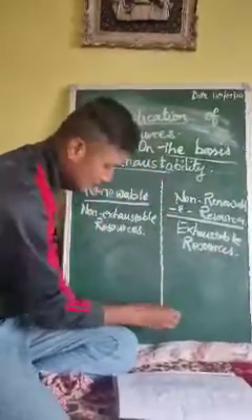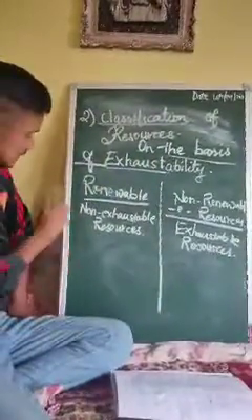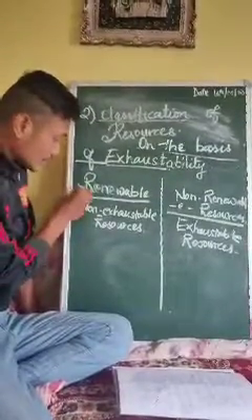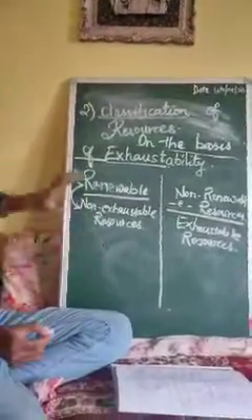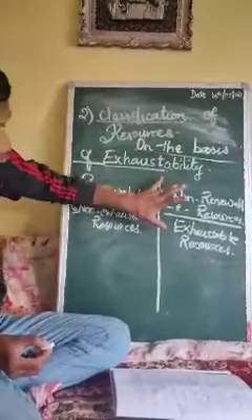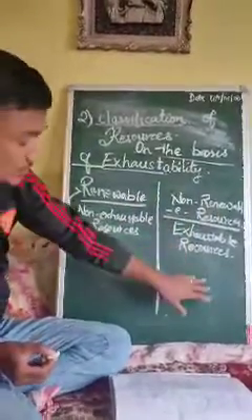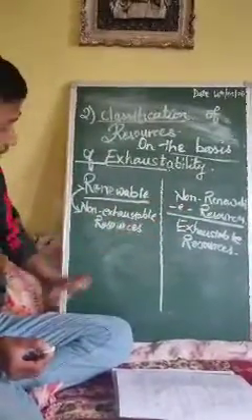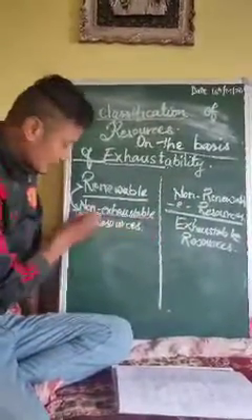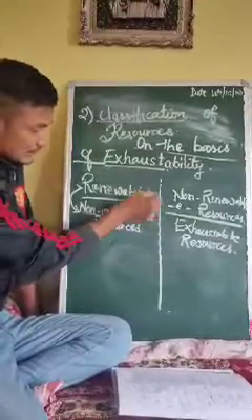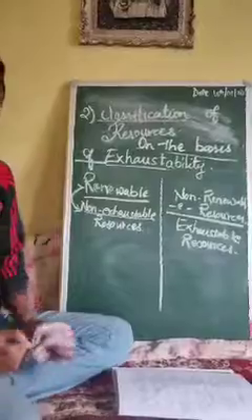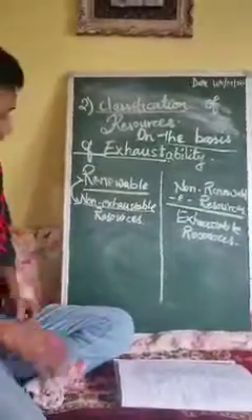Students, renewable and non-exhaustible resources mean the same thing, and non-renewable and exhaustible resources mean the same thing. They are synonyms. Sometimes there will be a question asking you to define this, and I guess you know the meaning of these synonyms.